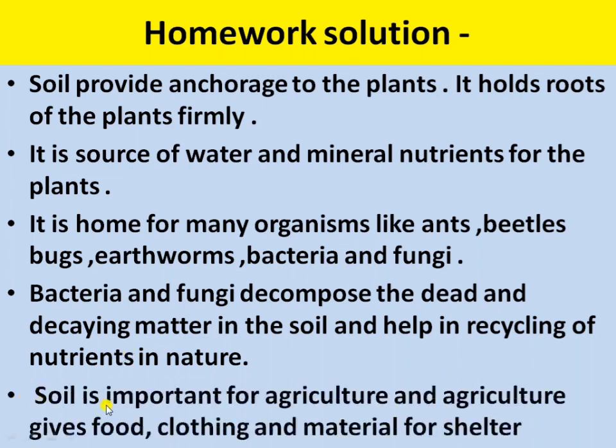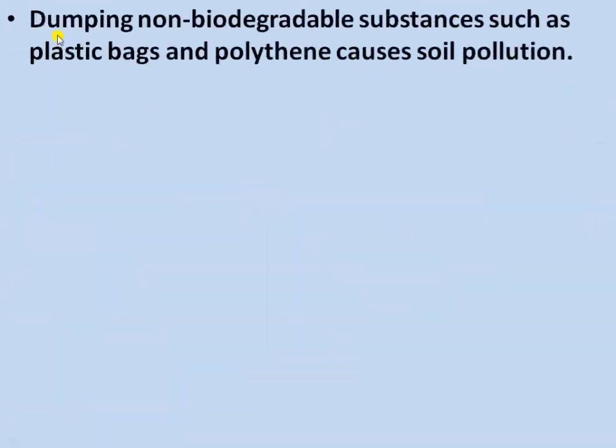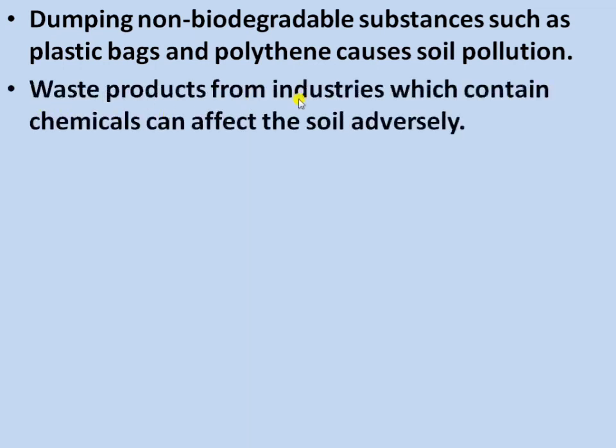Last, soil is important for agriculture, and agriculture gives us food, clothing and material for shelter. Next is how we pollute the soil. First, dumping non-biodegradable substances such as plastic bags and polythene causes soil pollution. Second, waste products from industries which contain chemicals can affect the soil adversely.